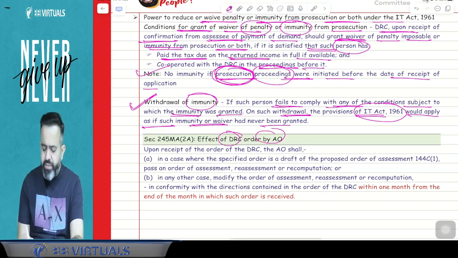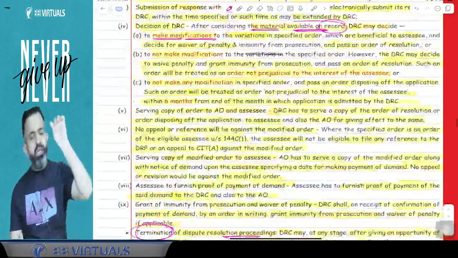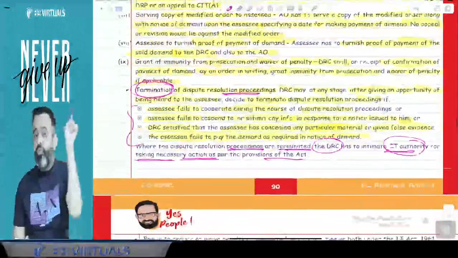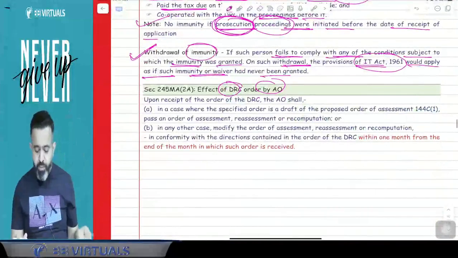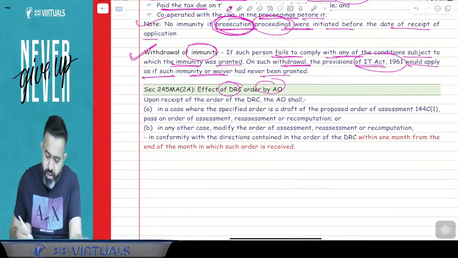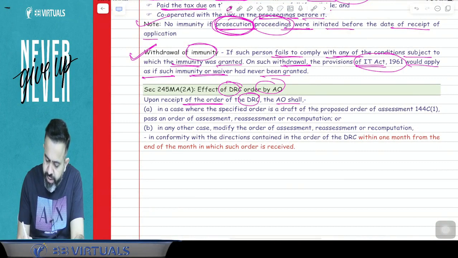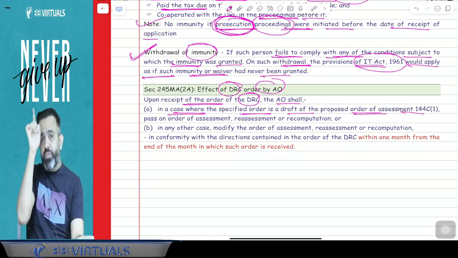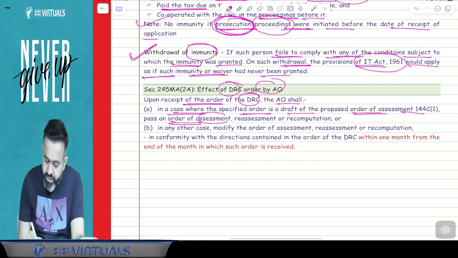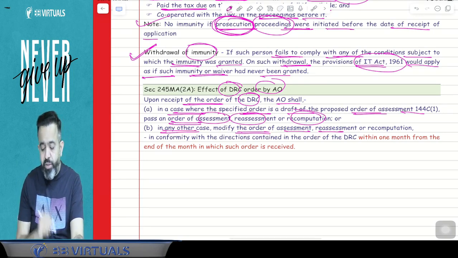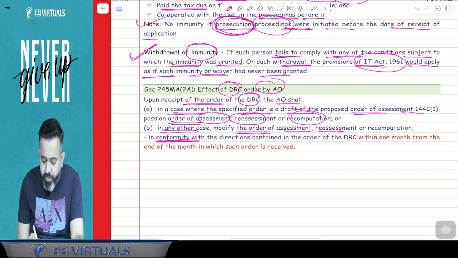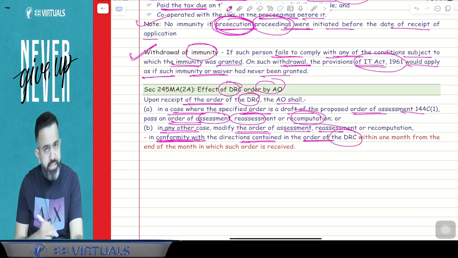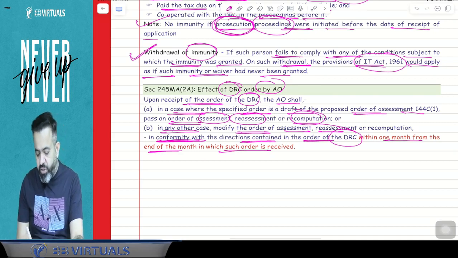Now guys, the effect of the DRC order by the AO, that I already explained to you here. When the DRC passes the order, then the AO will pass the modified order. But the question is, in what time will the AO pass the modified order? Upon receipt of the order of the DRC, the AO shall, in a case where the specified order is a draft order or proposed order under section 144C, pass an order of assessment, reassessment or recomputation, or in any other case modify the order of assessment, reassessment or recomputation in conformity with the directions contained in the order of the DRC within 1 month from the end of the month in which such order is received.